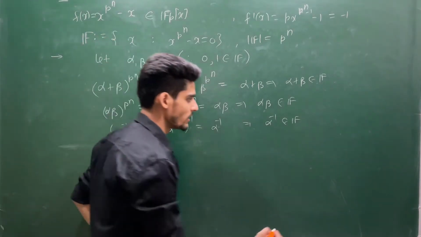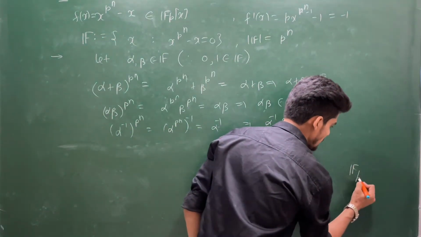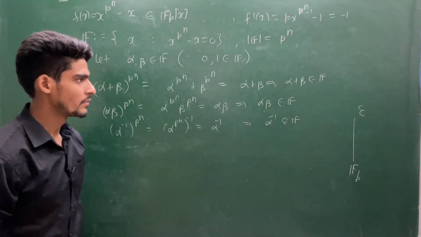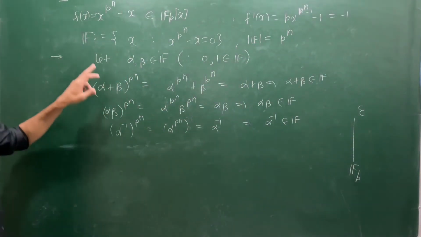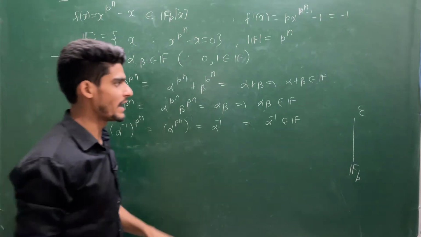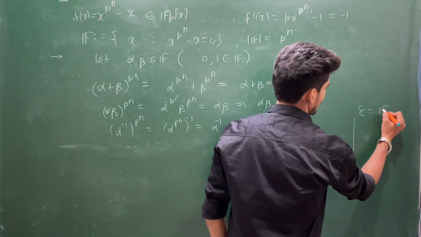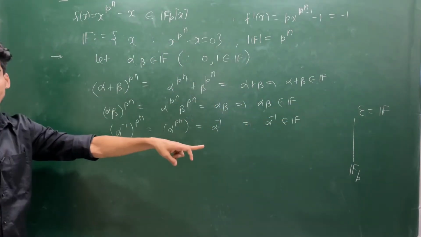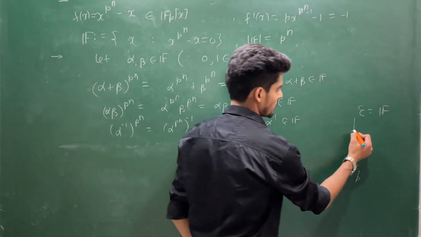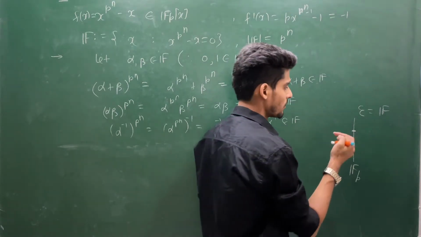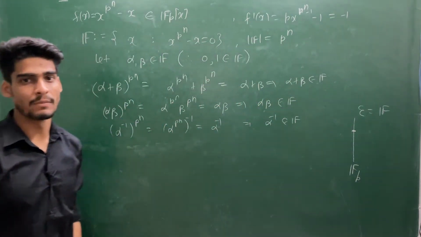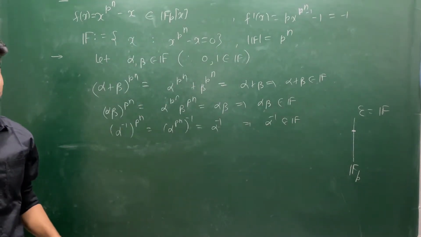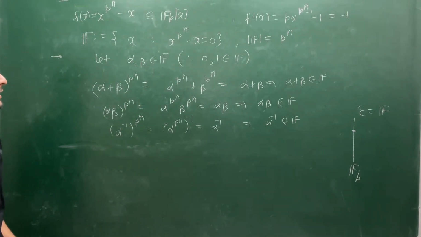So the situation you can think of in this manner. Suppose this is F_p and here is some splitting field, say E, and this F will be exactly this E, because if there is any lower structure, suppose you are getting your splitting field here, but that will also contain p^n elements, and F is also containing p^n elements, so both have to be the same. Or let me give you another argument.